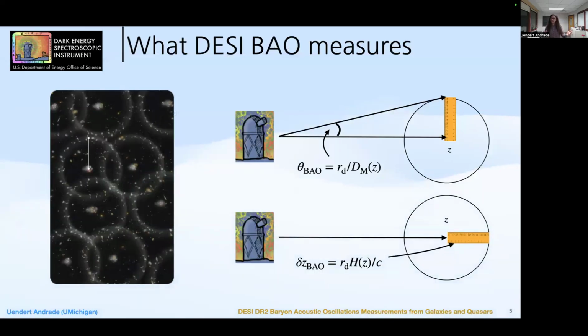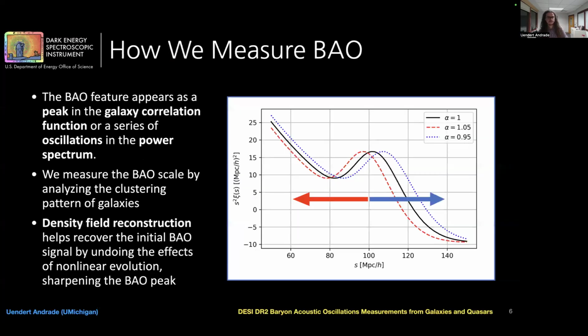So the way we use BAO as a cosmic ruler is by connecting the BAO scale with distances, as illustrated here in this diagram on the right. This way, we can track the universe's expansion at different times and probe things like dark energy.